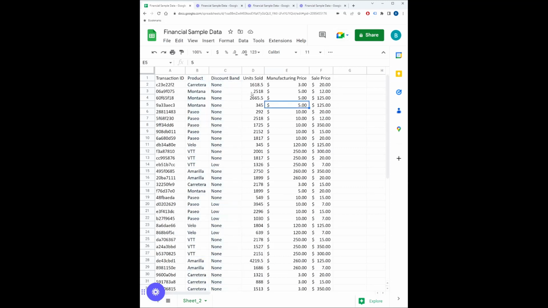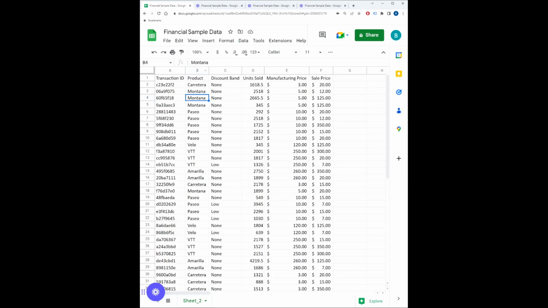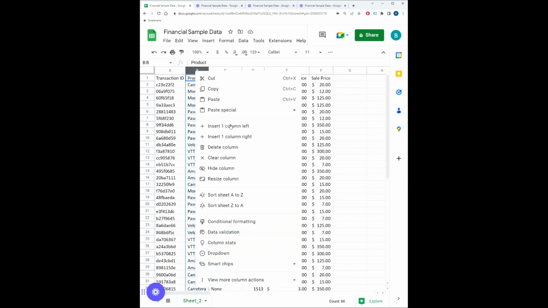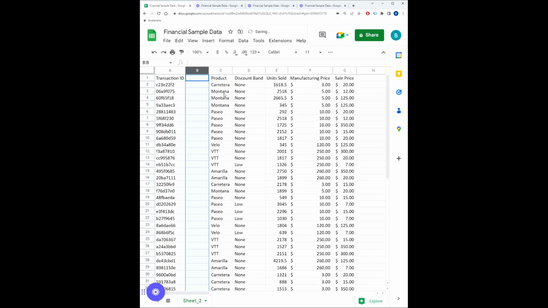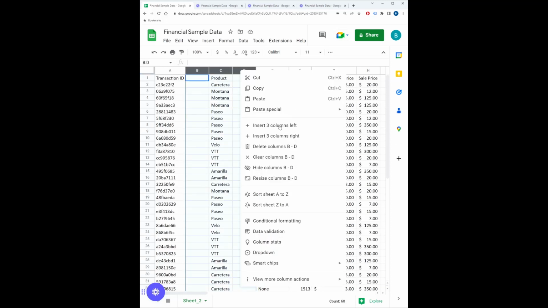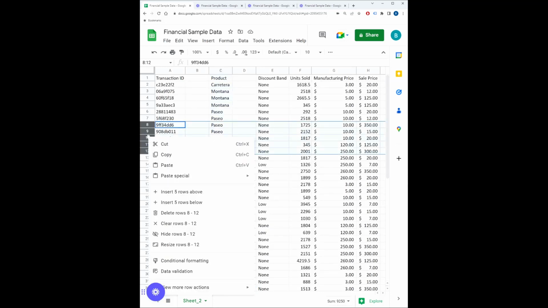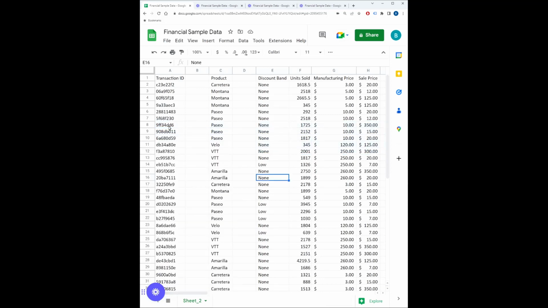So the other option, if you needed to make space for more data, you could also insert columns or rows. So if you select one column, you can select to insert one to the right or left. Of course, this will determine where it will be added in relation to the column or row you've selected. If you select multiple, of course, then it'll allow you to add multiple to the right or left. The same option works for both columns and rows, and the number of rows that you add will be based on the number of columns or rows that you've selected.